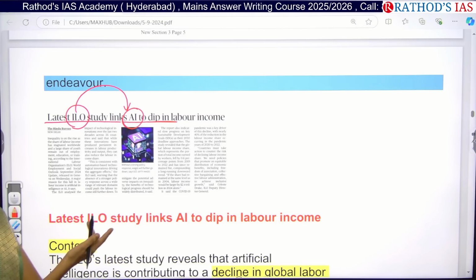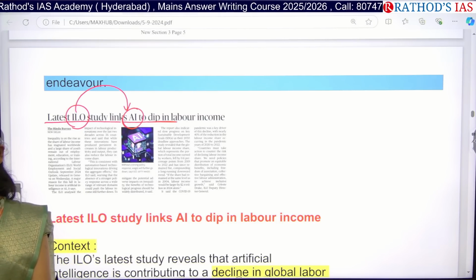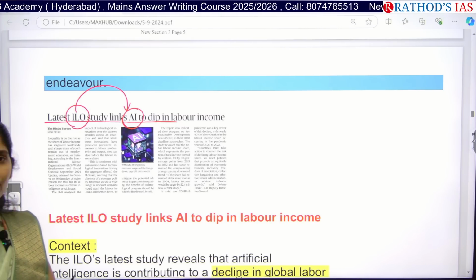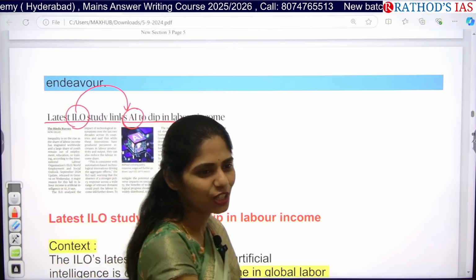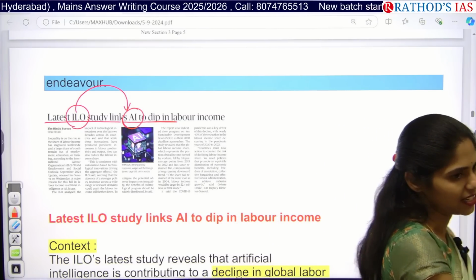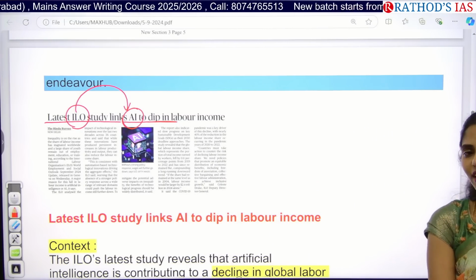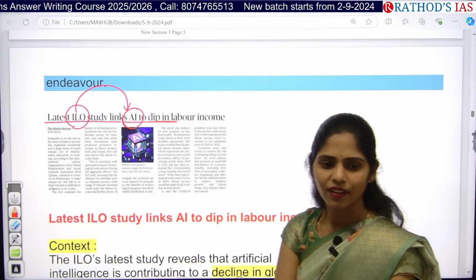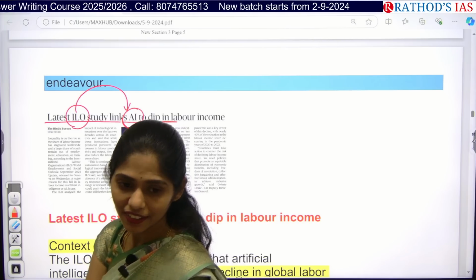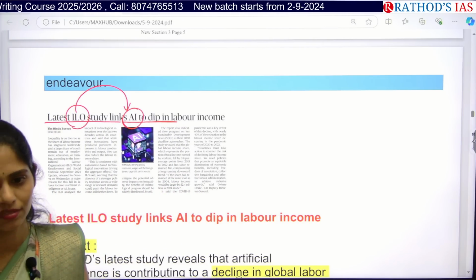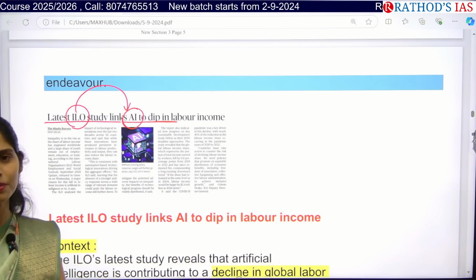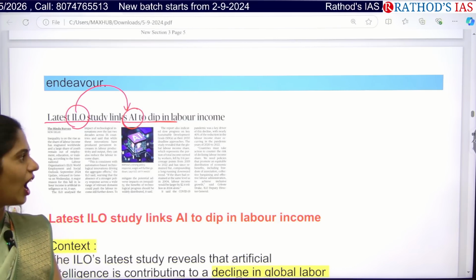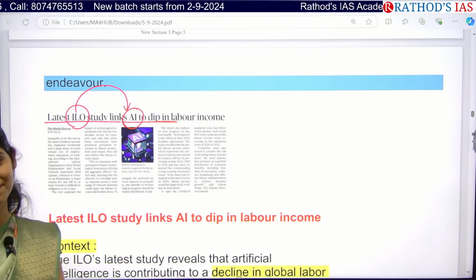But how labor income? Think. Come on, you have that capability, you have to think. If you start thinking, then only you will get ideas and you can write a mains answer. Unless and until you think, you will not get ideas. Labor income will decrease. How? Come on. The economy is going on. How is income related to AI?